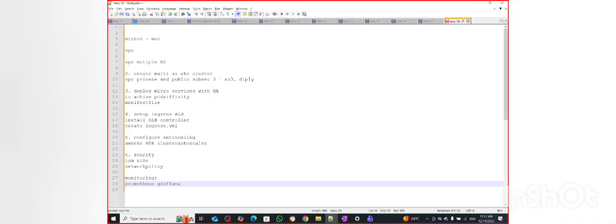How would you integrate using Terraform? Is it, as in your current role, are you doing it manually, or through Terraform? Terraform, basically, you are using for creating the AWS infrastructure, like EKS cluster creation and small services creation in our AWS. So for that purpose we are using Terraform.